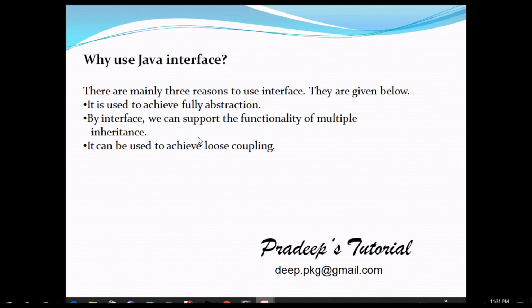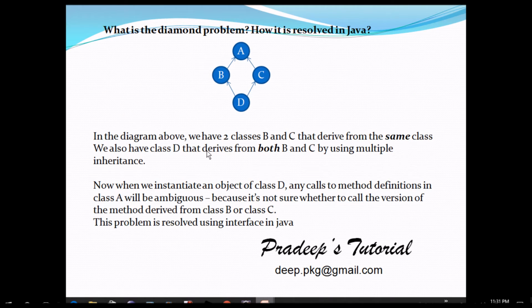So automatically the question will come, what is the diamond problem? If you say anything about the diamond problem, they will definitely ask you what the diamond problem is. The importance of interface is that it can be used to achieve loose coupling. That is fine. So let's see this diamond problem and how it is resolved in Java.